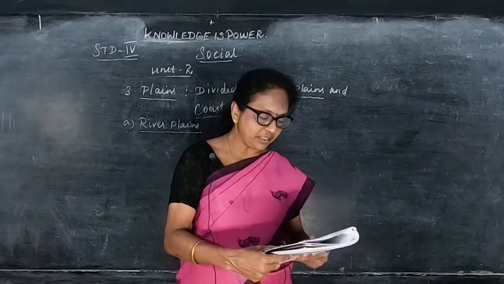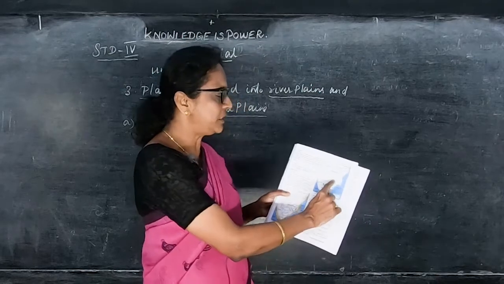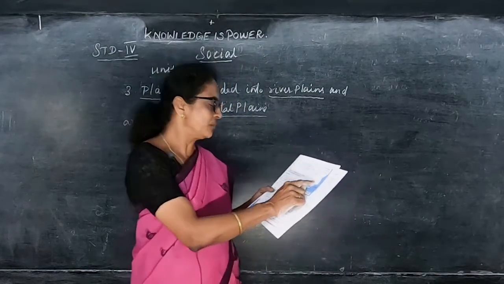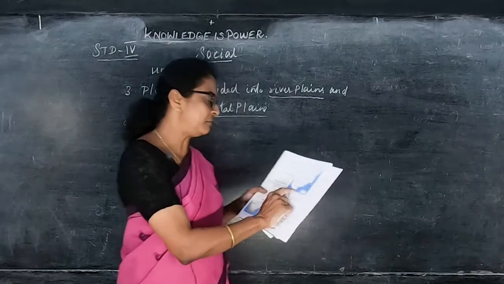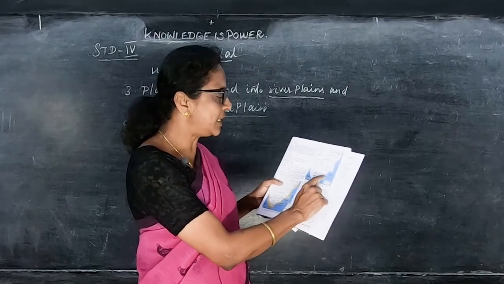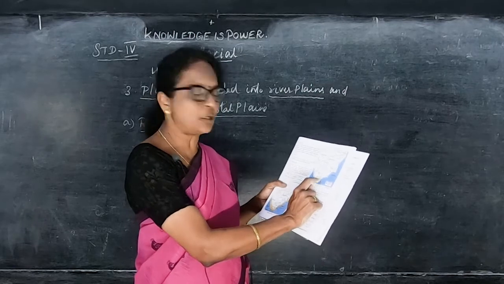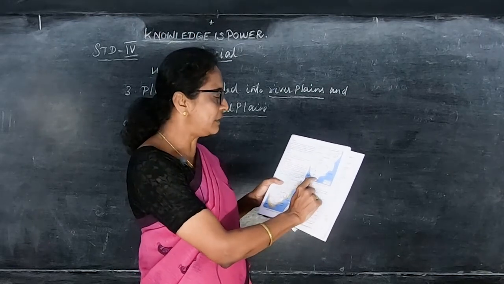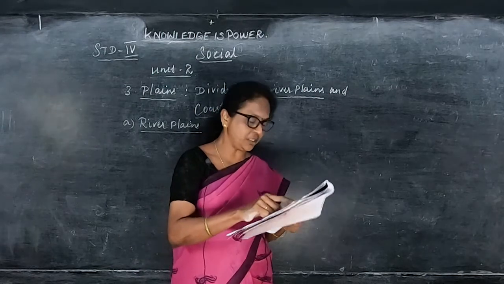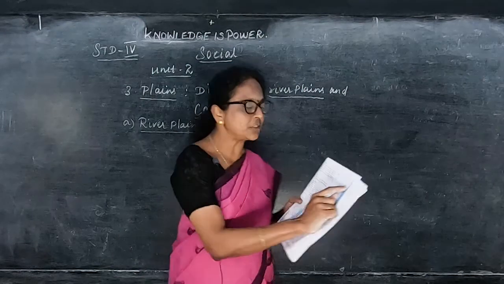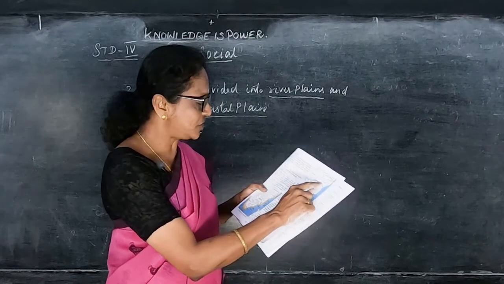The middle river is formed by the Kaveri and its tributaries. And the rivers Vaigai and Thamirabarani are from the south side. Cheyyar is a tributary river of river Palar.